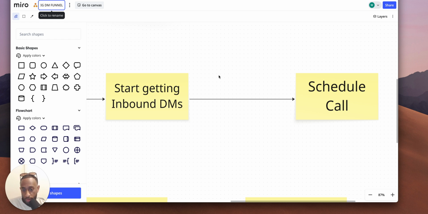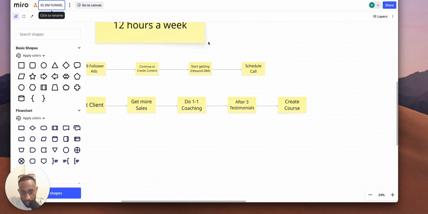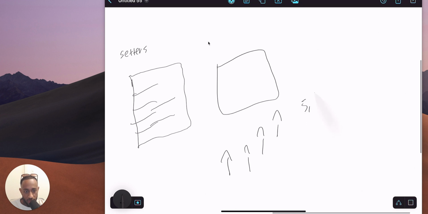I didn't think this was going to work. I'm not even heavy on Instagram, but when I saw this being implemented and it was actually working, I just had to go with the results and just scale this up. So I was running about $100 a day on ads, right? And the good news is, even if people don't buy from you now, your follower count is going to be going through the roof, right? It's just going to be going up and up and up, right? I'm already at like 5,500 followers, right? And then I'm posting stories every day, and that gets more DMs, right?